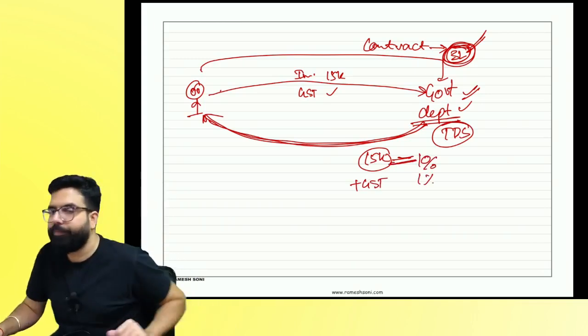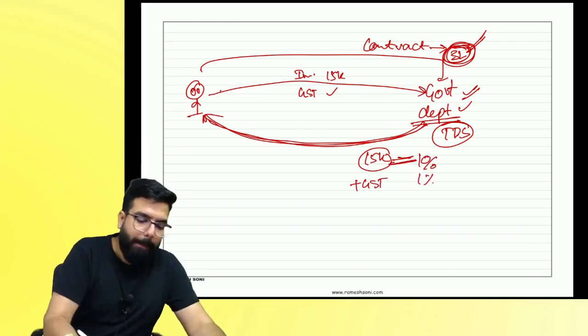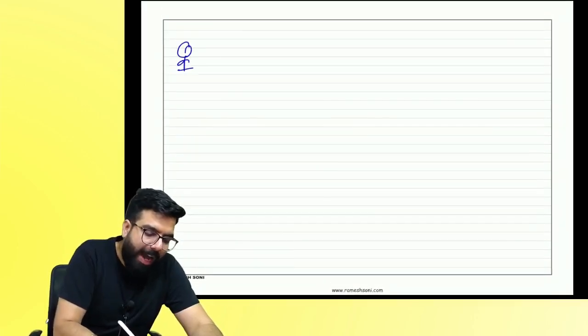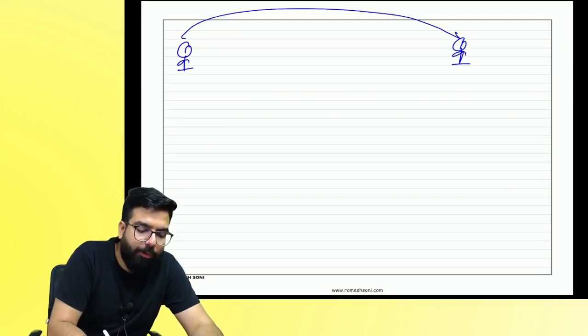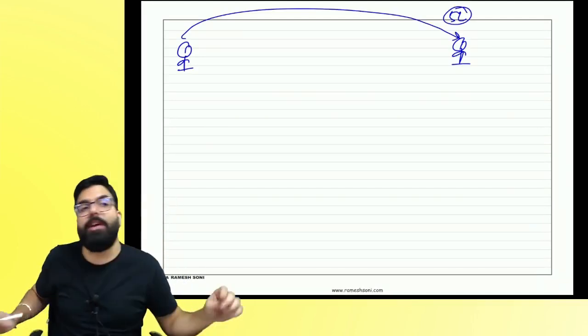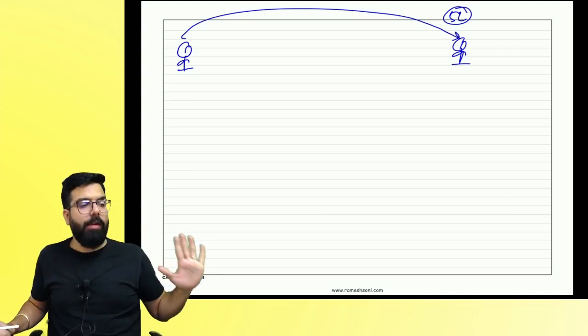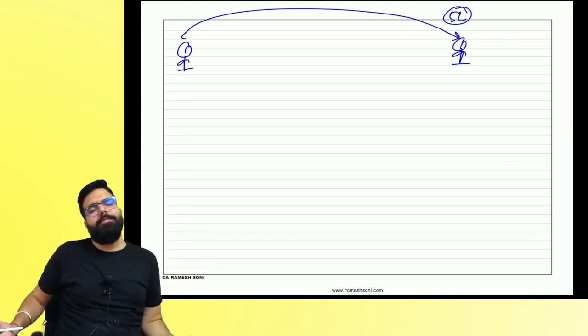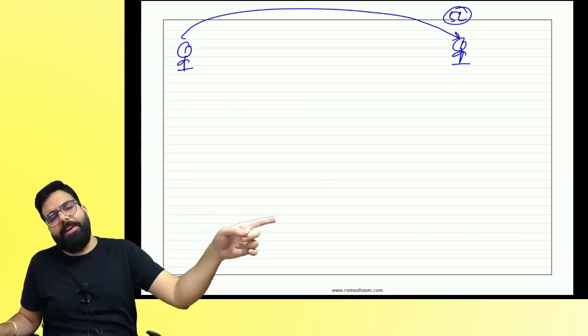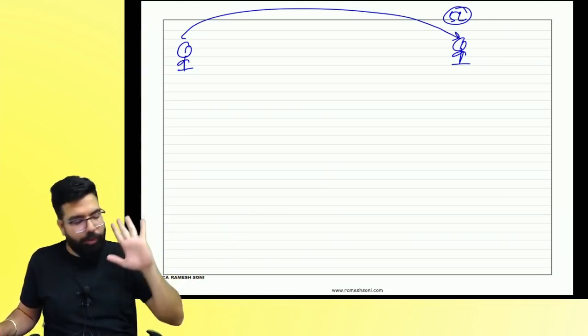People, listen. I got a contract from the government. For the full year, I have to supply goods worth rupees 5 lakh. How much worth of goods do I have to supply? 5 lakh. What is the contract value? 5 lakh. Do I have to deduct TDS? No. Will the government department deduct TDS? Yes or no? Okay.